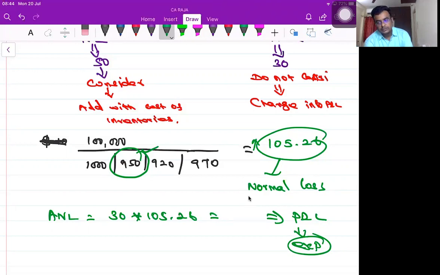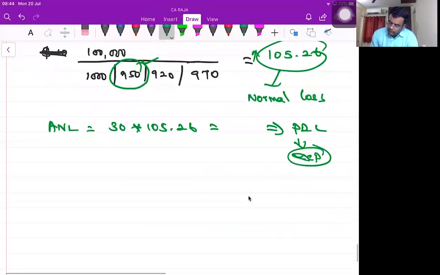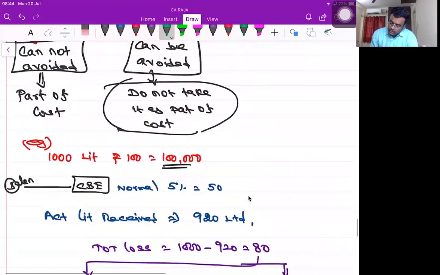No, sir. It will be charged to P&L. Administrative expenses, P&L only. So all those items will go to the profit and loss account only. Is it clear? Okay. So I think I covered this part.